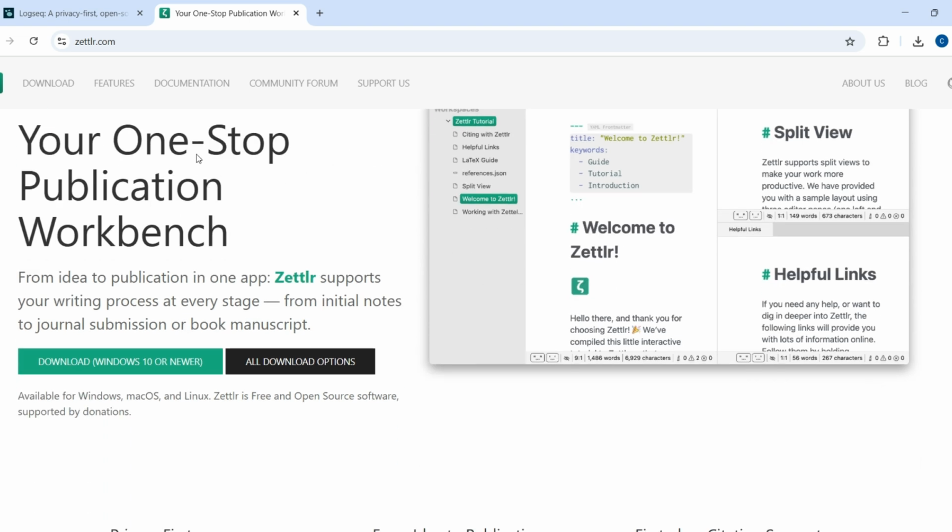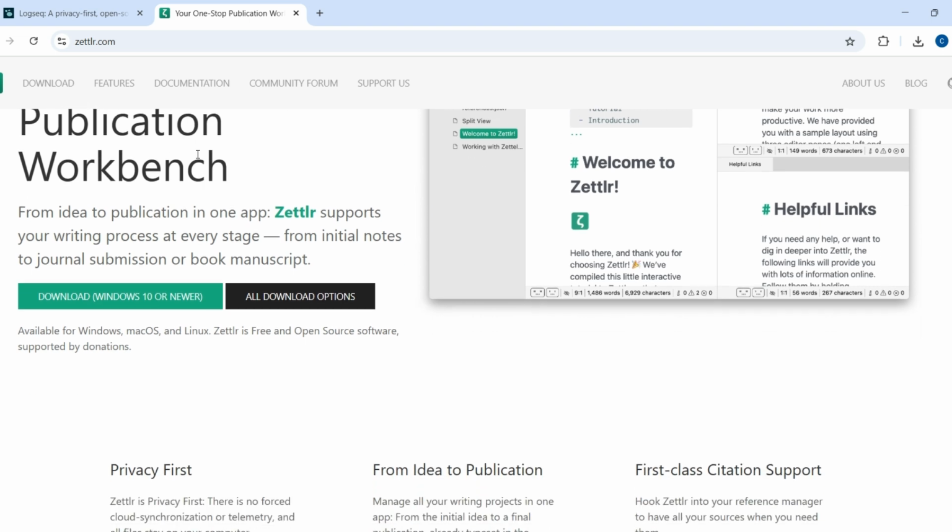Whether you're a student, researcher, or productivity nerd, you've probably heard about Logseq and Zettler. Both are great, but they're made for different workflows.